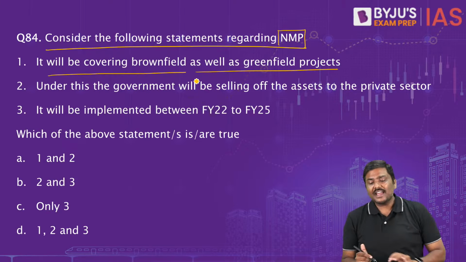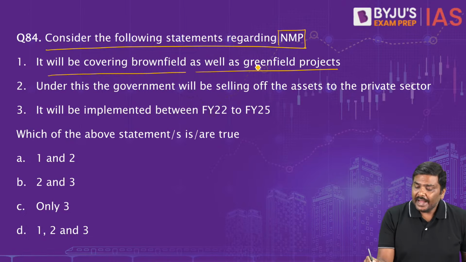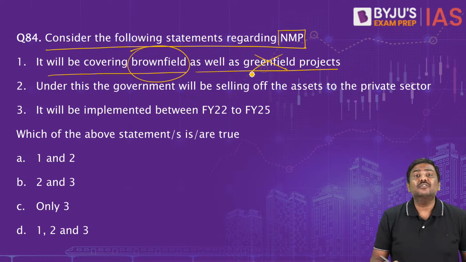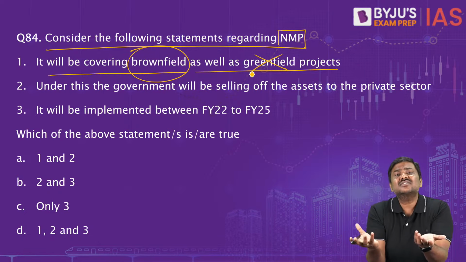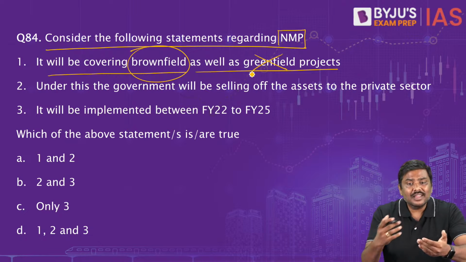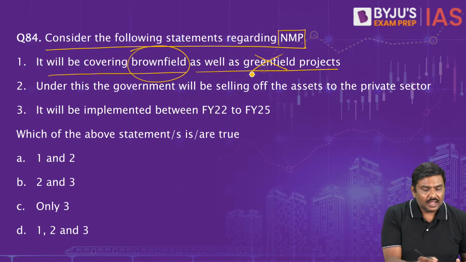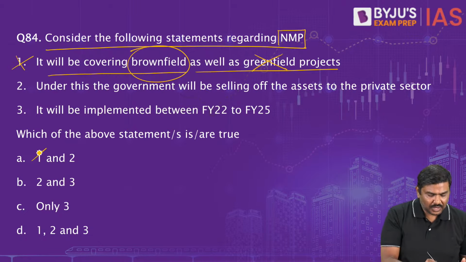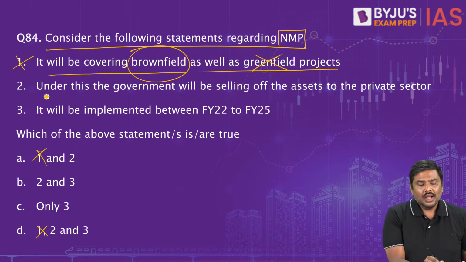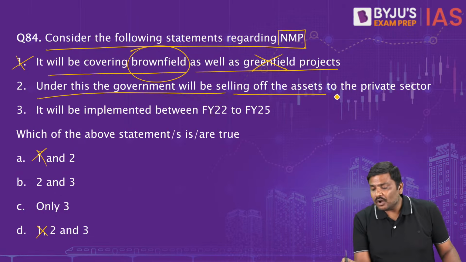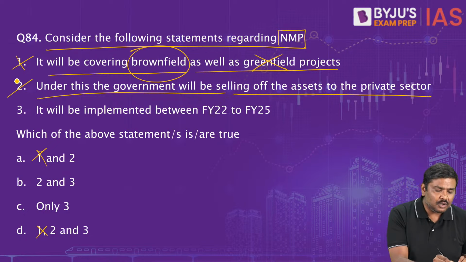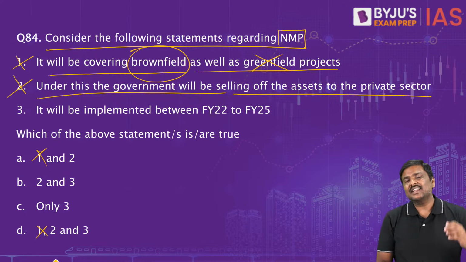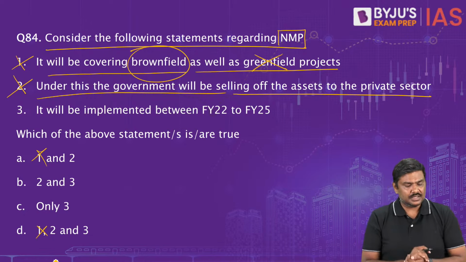In case of a national monetization pipeline, it will cover only the brownfield project. It will not cover greenfield project because we are leasing out the asset. We are not constructing the asset. We are simply leasing out the asset. Okay. So first statement is wrong. You can use the elimination method here. Under this, the government will be selling off the assets to private sector. Are we selling off the asset? Absolutely no. We are not selling the asset. We are simply leasing out the asset.